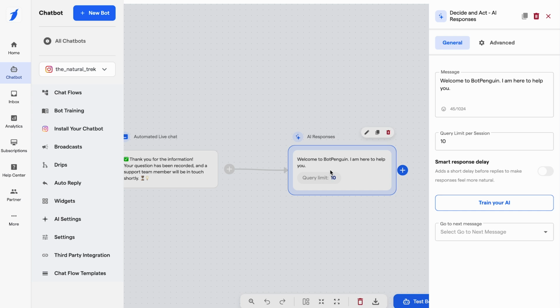So these are the three things that you can use. You can use a static flow, you can use the AI, and you can also use the hybrid approach based upon the requirement. So that's all about this video.